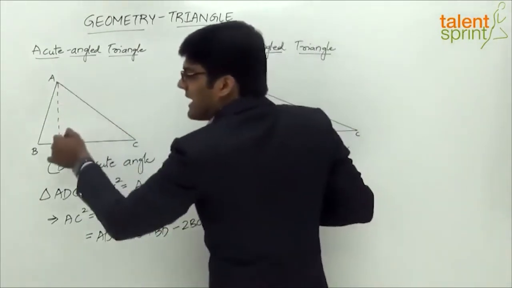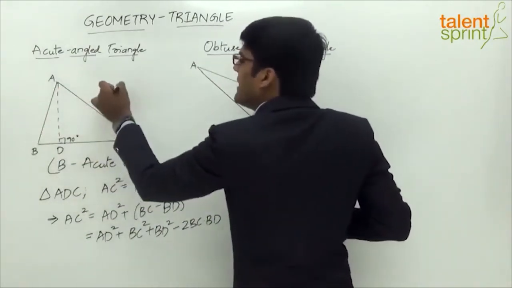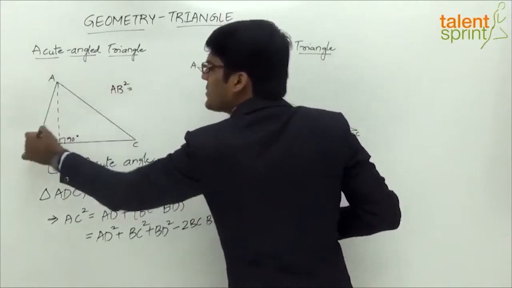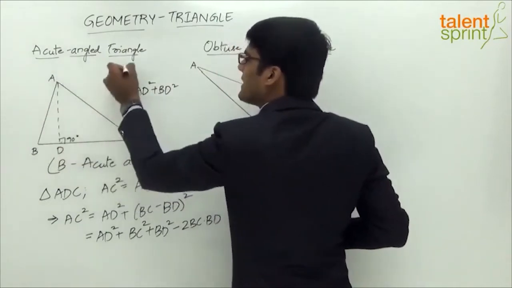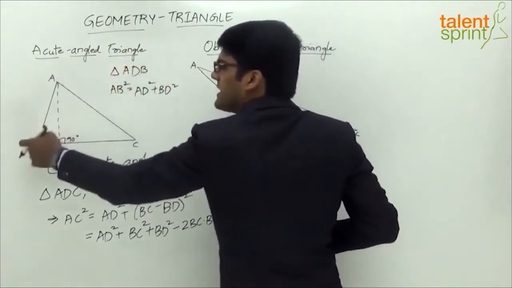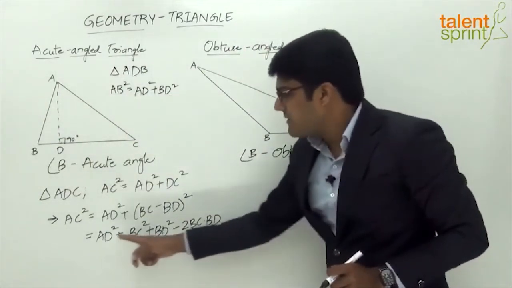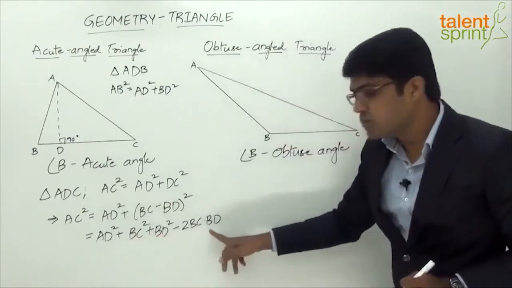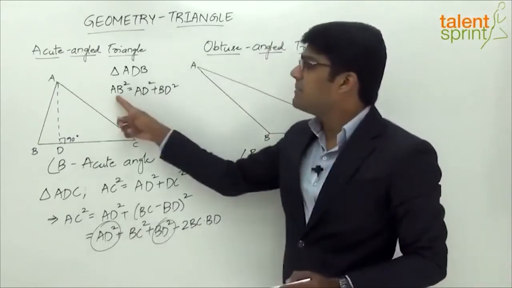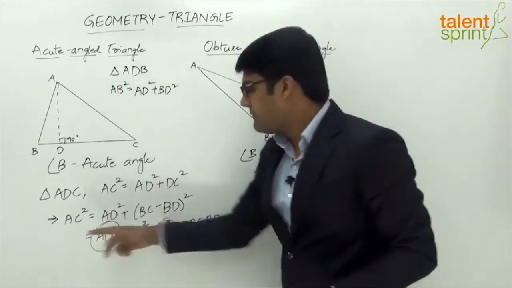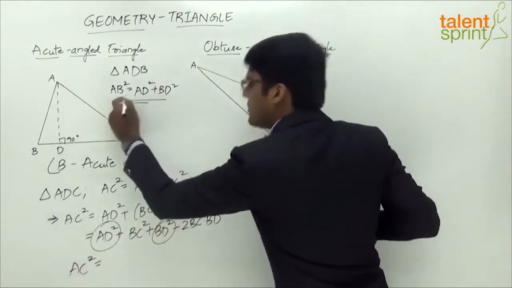Now if you look at the other part of the triangle here, the other right angle triangle, what is it? ADB, right? In the triangle ADB, we know that AB squared will be equal to AD square plus BD square. Yes or no? In the triangle ADB, the hypotenuse is AB. So AB square can be taken as BD square plus AD square. And look at this relationship here. We have AD square plus BC square plus BD square minus 2BC into BD. Now here AD square plus BD square can be replaced with AB square. Right? So what do we get?